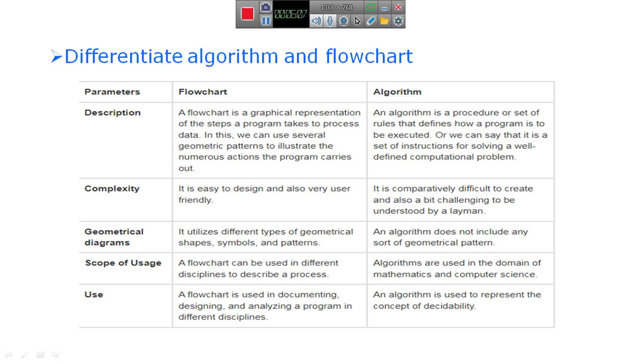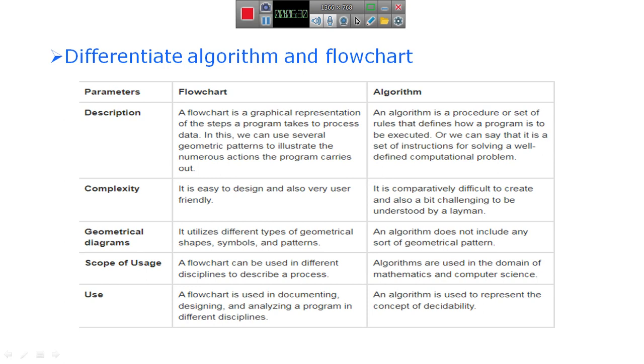That symbol is used for both start and stop purposes, to show the start of the algorithm and the end of the algorithm, that is stop or end process.